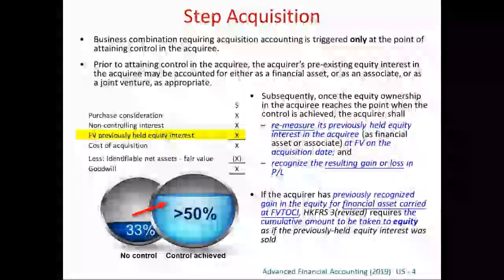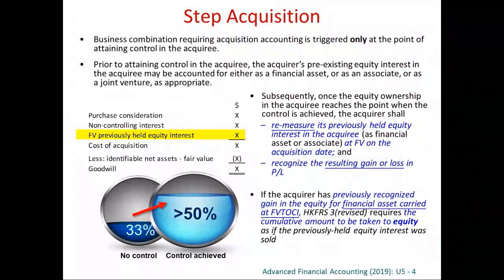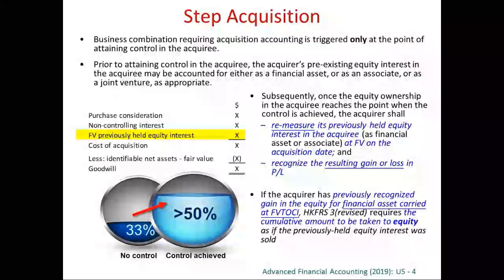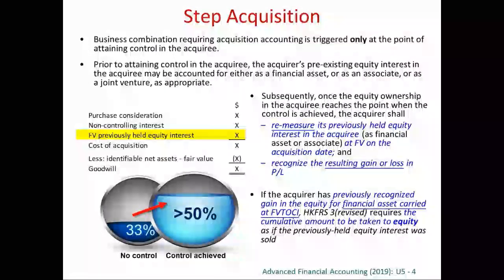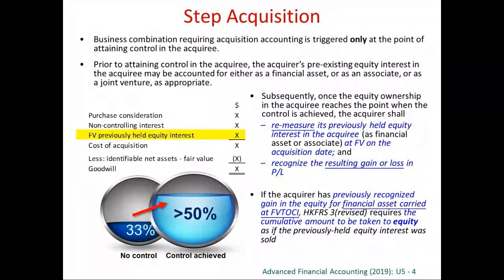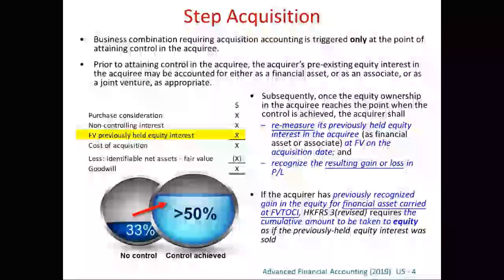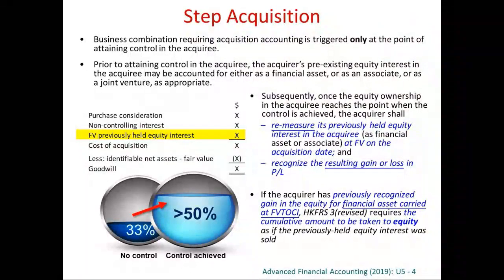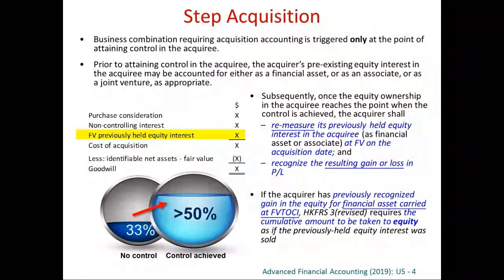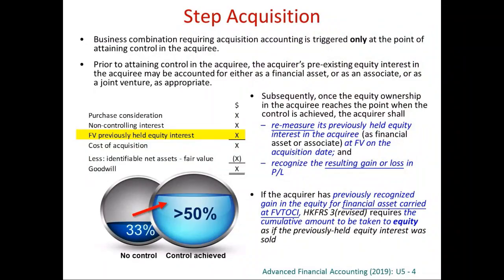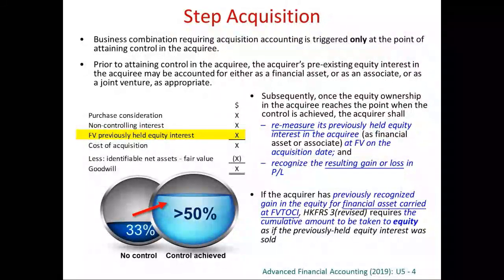For step acquisition, or sometimes we call it business combinations achieved in stages. Actually, when we discuss how we calculate goodwill, we have talked about this case. Right? You may have first 33%, and then you purchase 18% more, and therefore you got more than 50.